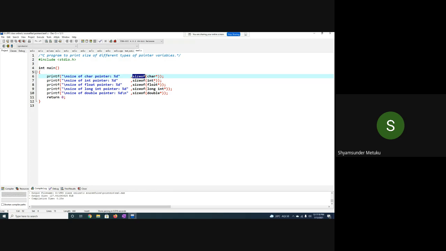Size of int star is also how much? Size of int star is how many bytes? 8 bytes. Same, there's no change. Whether int star, float star, long int star, long double, or double, whatever it is, the result is 8 only. So let us verify. Only thing is here, let me write backslash n so that you can see the difference in each line.